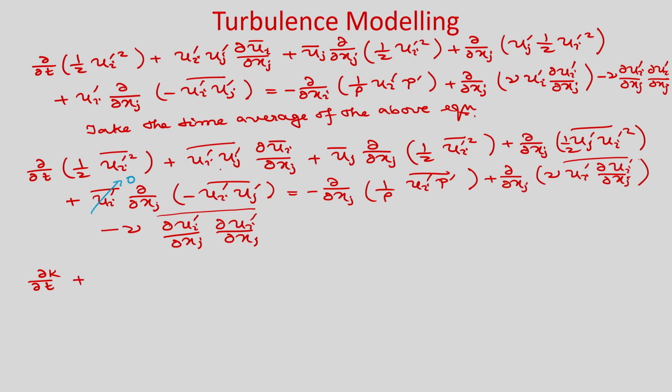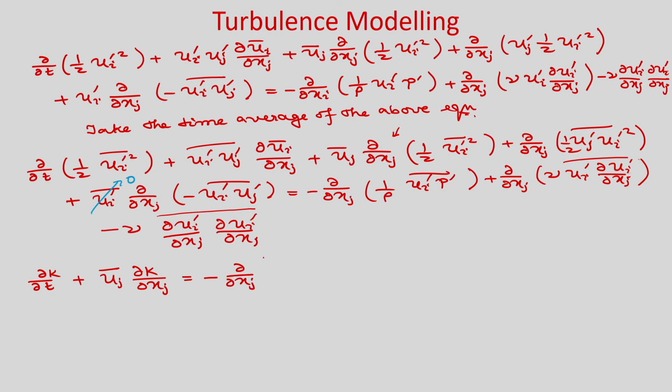plus, now this term you see. So, this we write as ū_j and this will be ∂k/∂x_j. Okay. This is the turbulent kinetic energy. On the right hand side, if you take this term, we can write minus ∂/∂x_j.